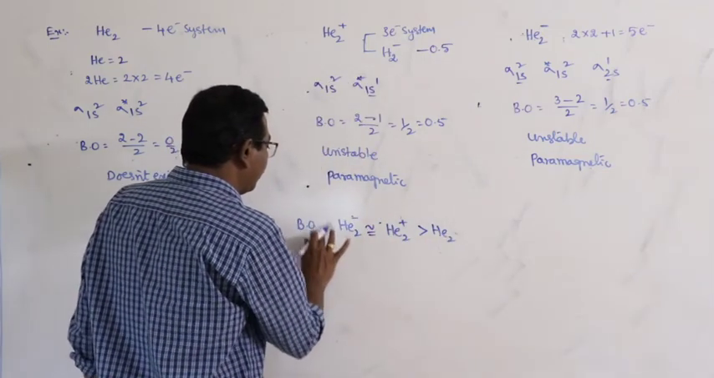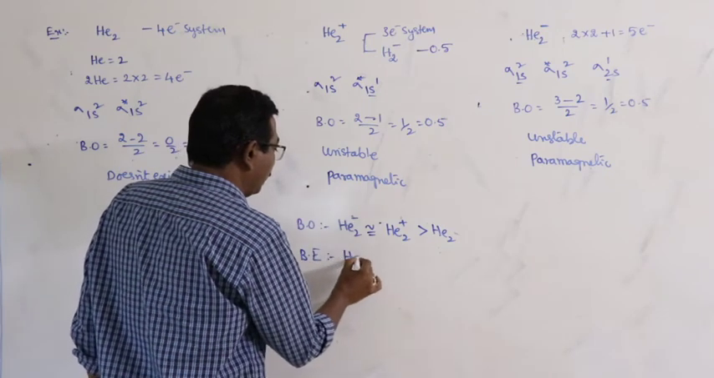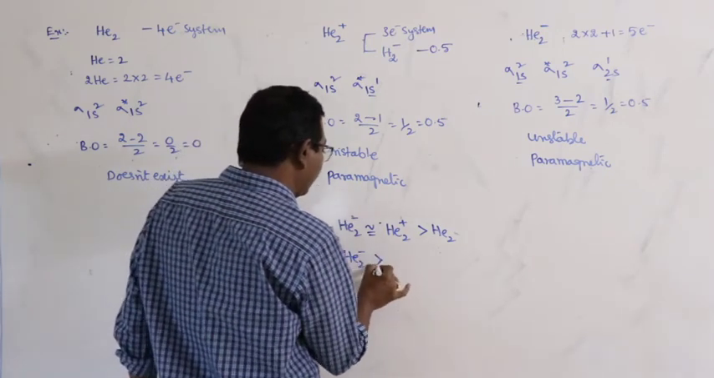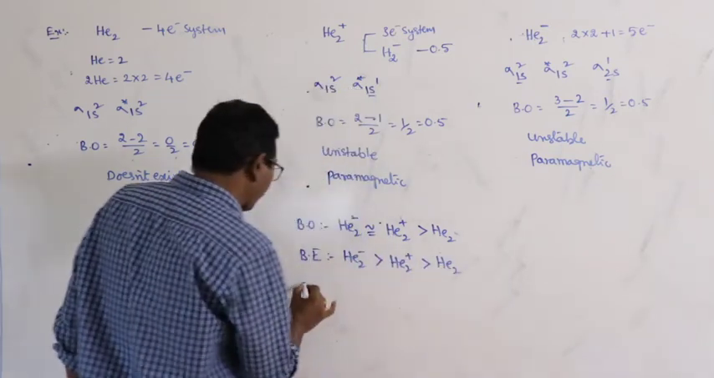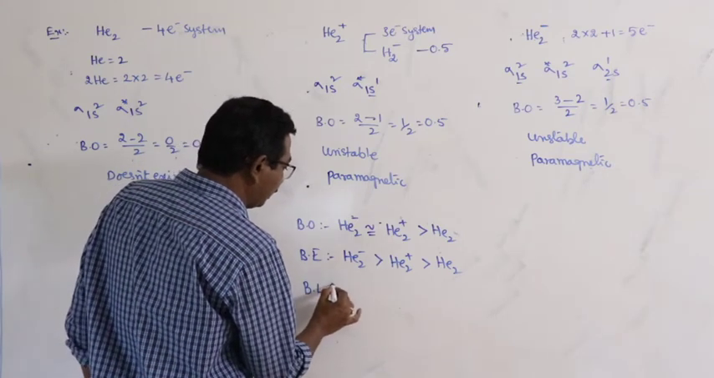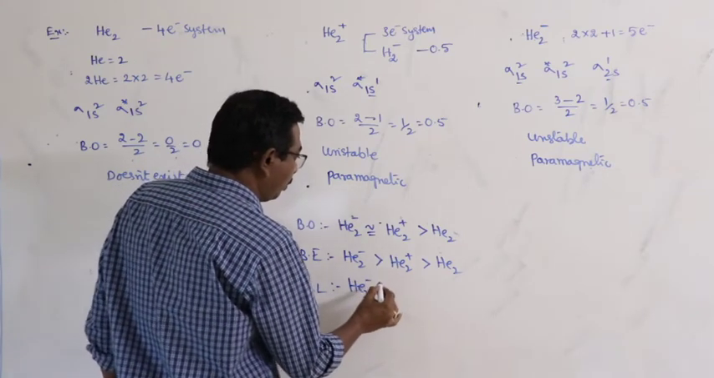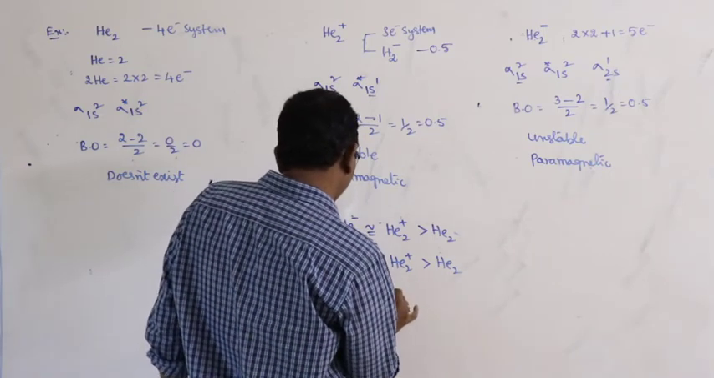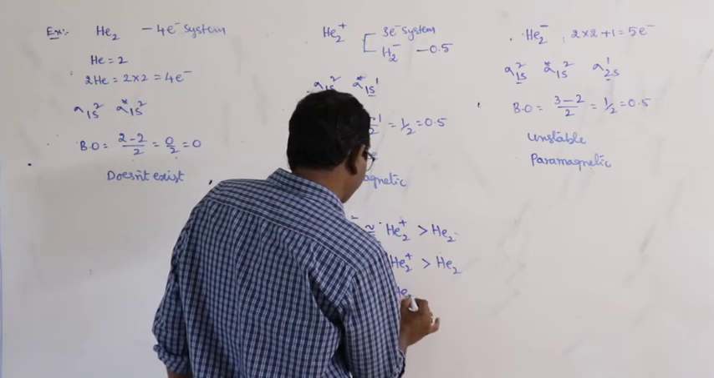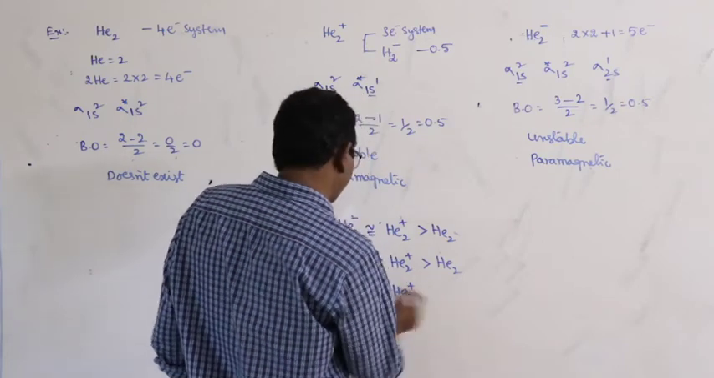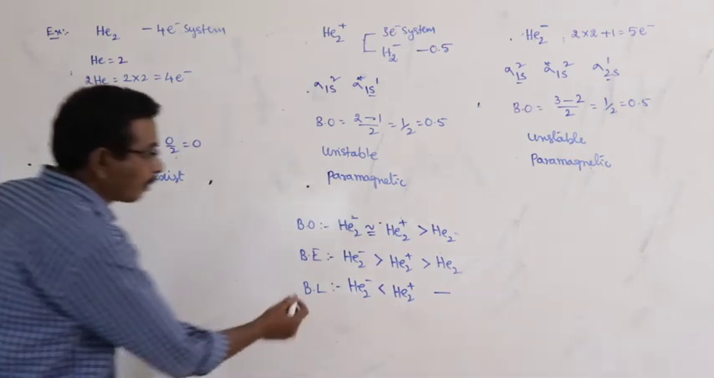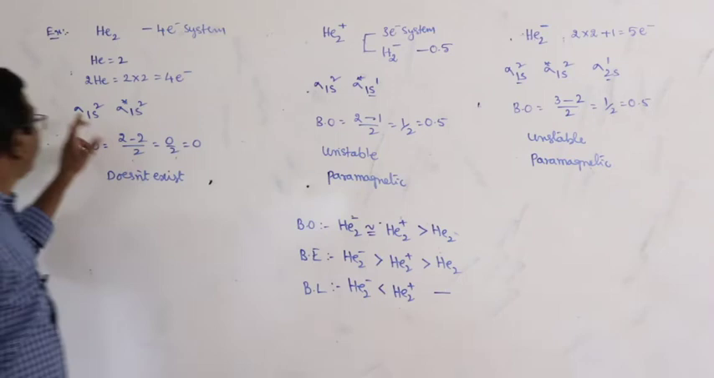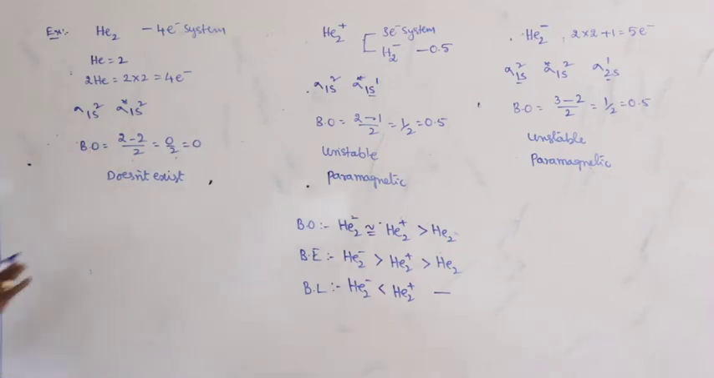Bond energy: He2 minus greater than He2 plus, greater than He2. Bond length: He2 minus, He2 plus, and here there is no chance to give the He2 because there is no bond between the 2 helium atoms. This is about the order of helium species.